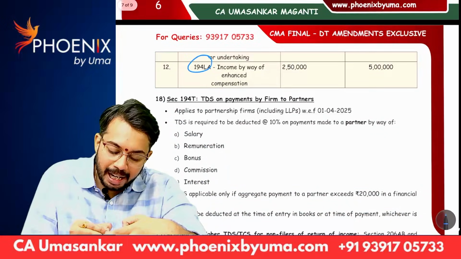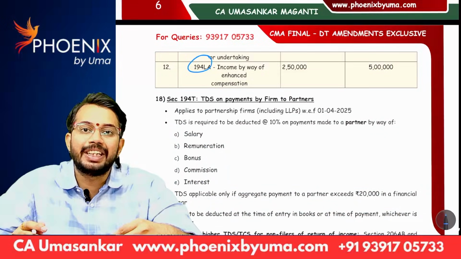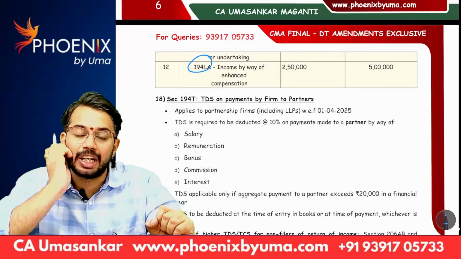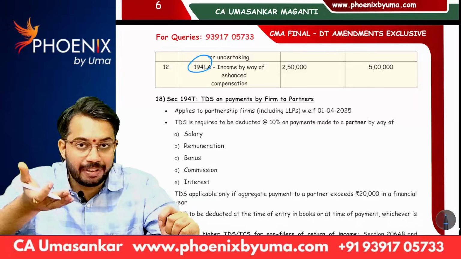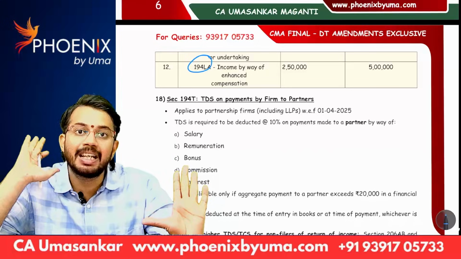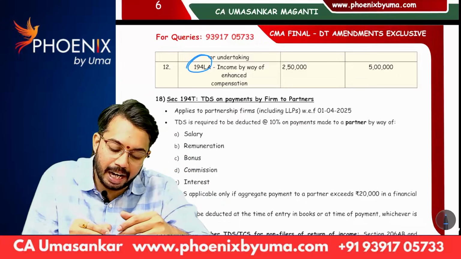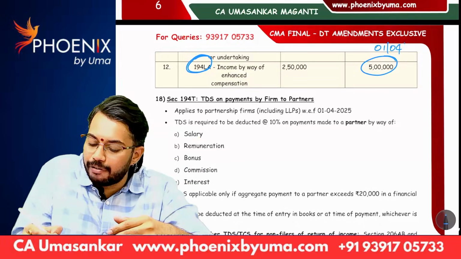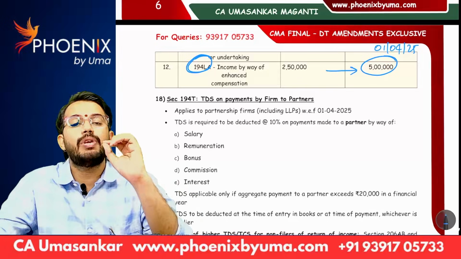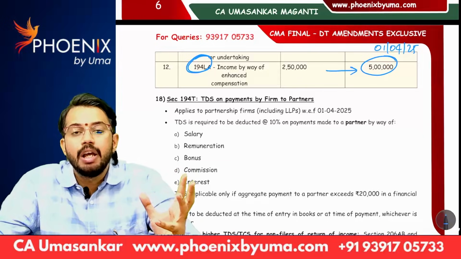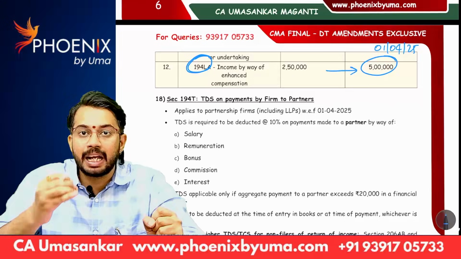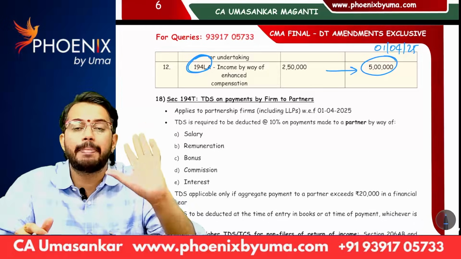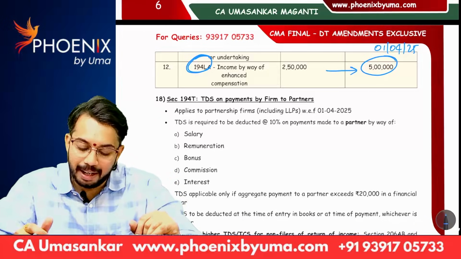Next, 194LA, income by way of enhanced compensation. You know, right, whenever government does compulsory acquisition, government will pay compensation. If amount of compensation is more than 2,50,000, government is required to deduct TDS at the rate of 10% under section 194LA, that is before. But with effect from 1st April 25 onwards, threshold limit is increased from 2,50,000 to 5 lakhs. That means if amount of compensation on compulsory acquisition is more than 5 lakh rupees, then government is required to deduct TDS at the rate of 10% under section 194LA.